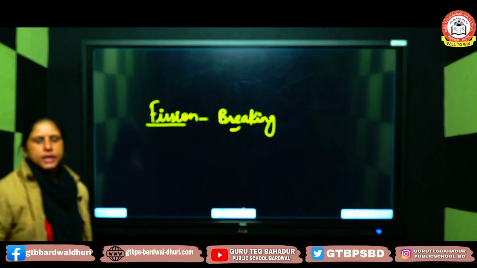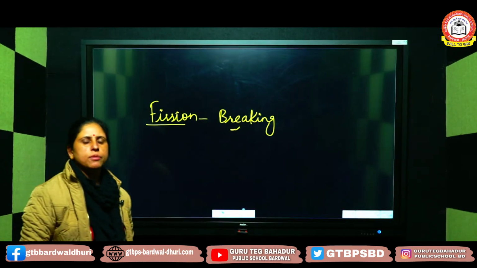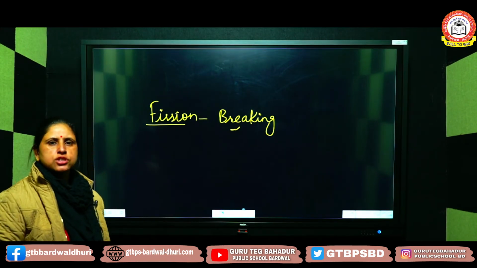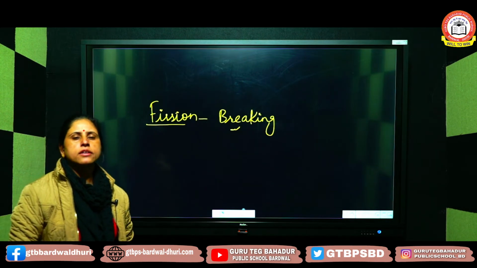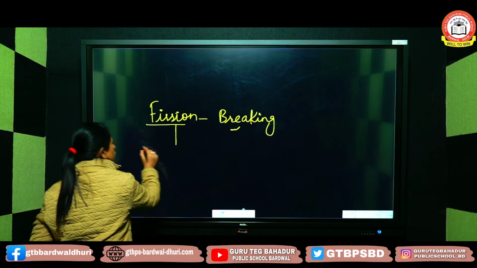It is the method of asexual reproduction in which the parent organism breaks down or splits into two or more new organisms. This fission is of two types.